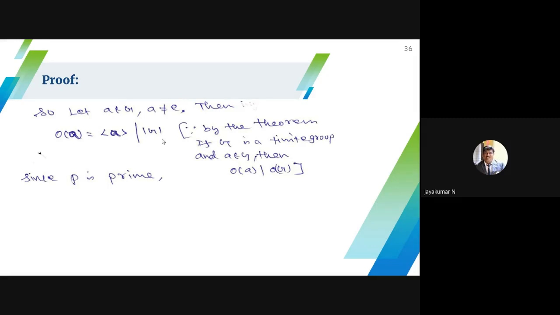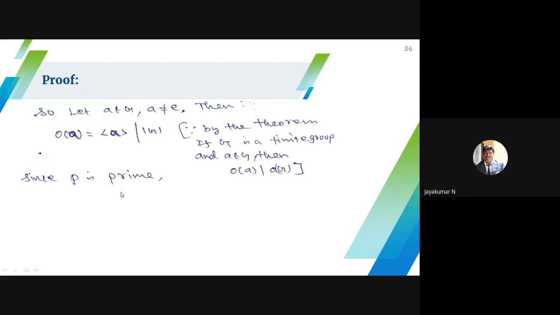The theorem states that the order of a subgroup divides the order of the group. Similarly, the order of an element also divides the order of the group. So if we choose A belongs to G, then the order of the element divides the order of G. By the theorem, G is a finite group, A belongs to G, then the order of A divides the order of G. This is an important theorem.